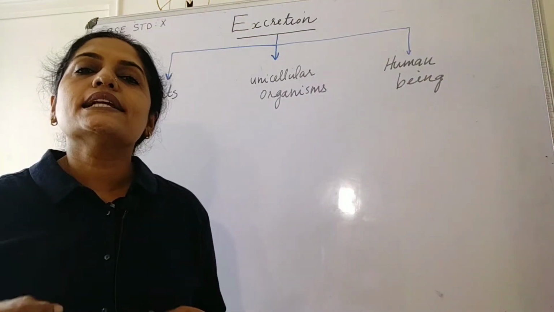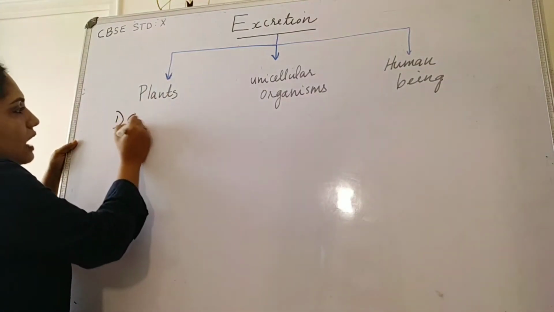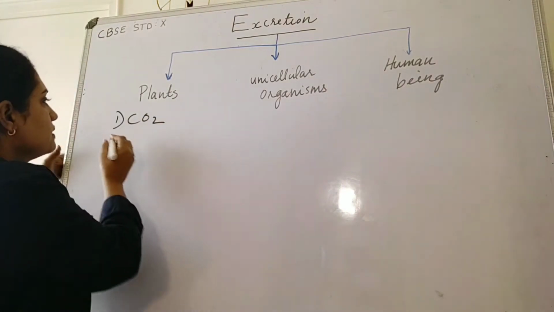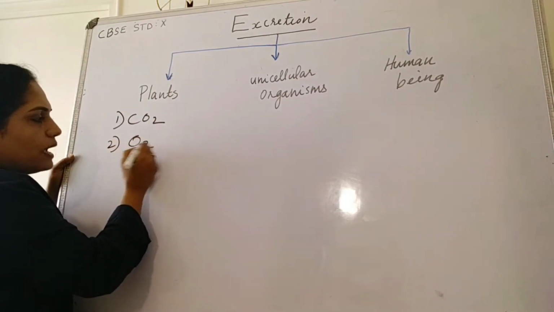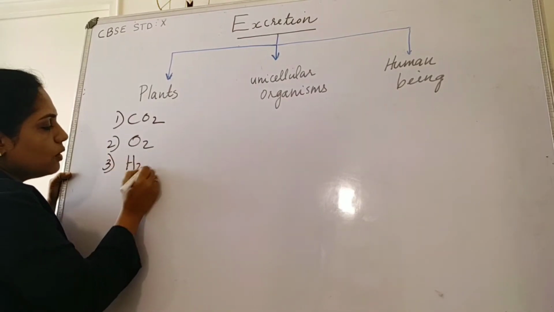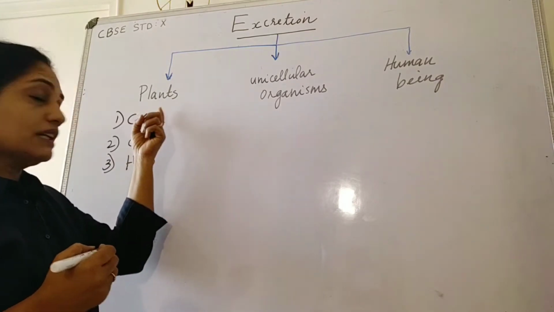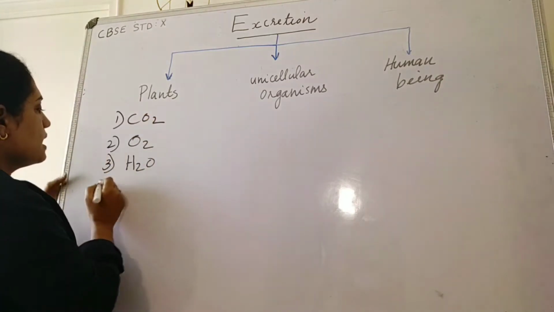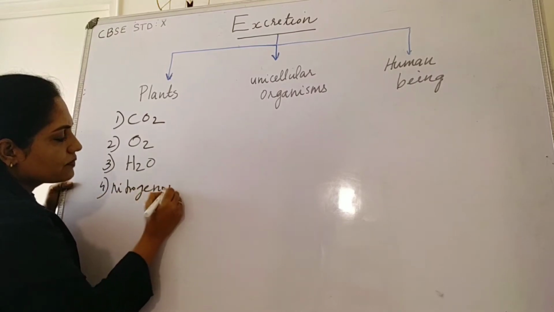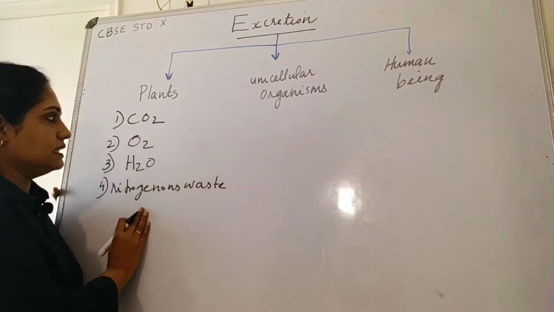Various excretory products in plants are carbon dioxide, the byproduct of respiration, and oxygen, the byproduct of photosynthesis, and water in the form of water vapor, the byproduct of both respiration and photosynthesis, and fourth one, nitrogenous waste from various metabolic activities.